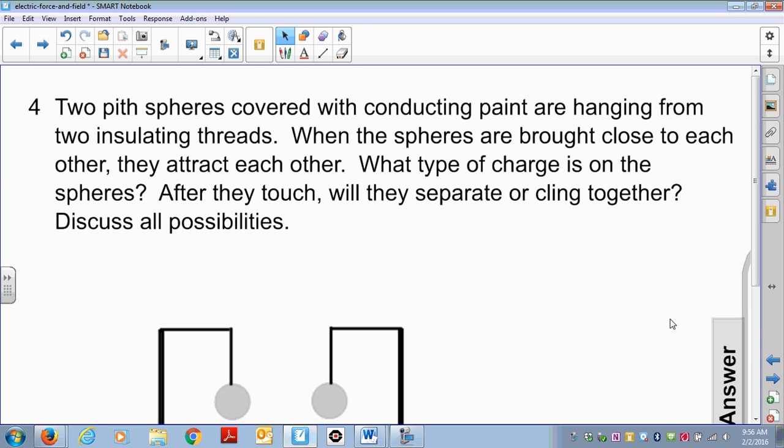Two pith spheres covered with conducting paint are hanging from two insulating threads. When the spheres are brought close to each other, they attract each other. What type of charge is on the spheres? After they touch, will they separate or cling together? Discuss all of these possibilities. So go ahead and pause your video now and write down what you think happens when they touch, and then tell me what type of charge is on the spheres.